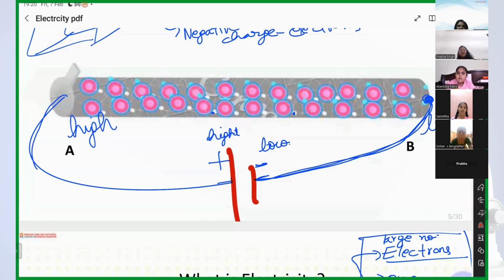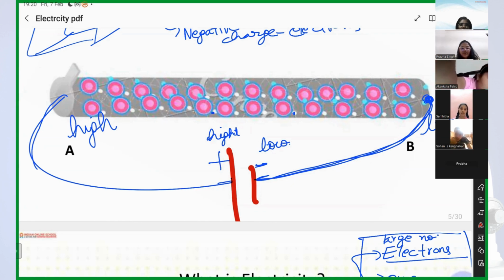So because of that, now your wire has high electric pressure at the A terminal and low electric pressure at the B terminal. Then will current flow or not? Yes, electrons will flow, and the flow of electrons is called electric current.